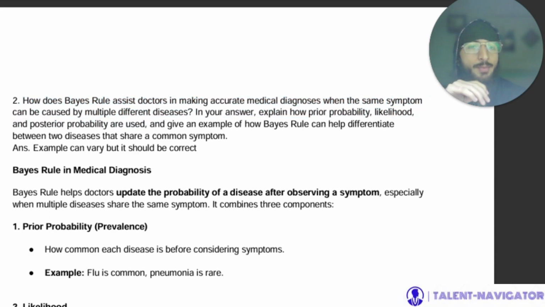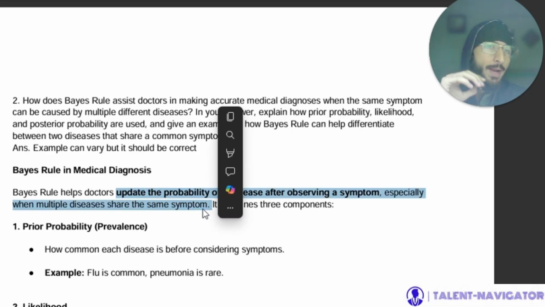In your answer, explain how prior probability, likelihood, and posterior probability are used, and give an example of how Bayes' rule can help differentiate between two diseases that share a common symptom. So examples can vary, but it should be correct. Okay. So Bayes' rule helps doctors update the probability of a disease after observing a symptom, especially when multiple diseases share the same symptom. It combines three components.